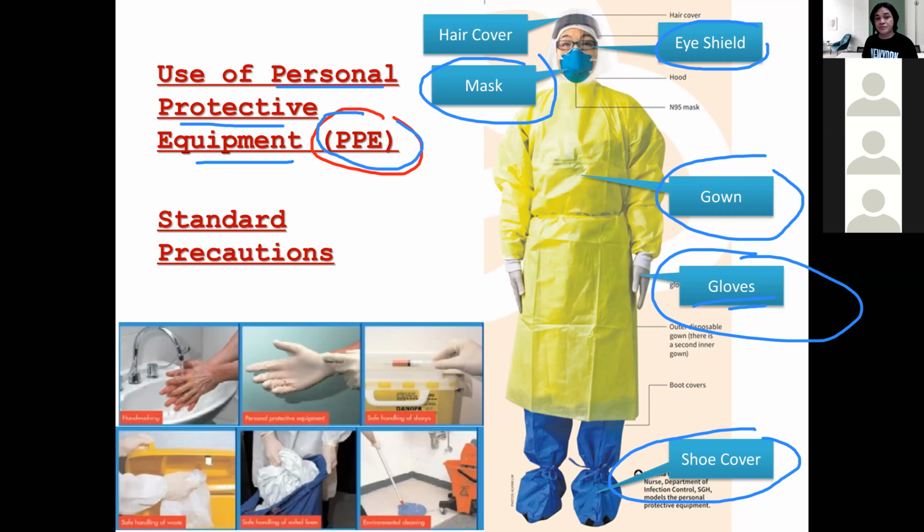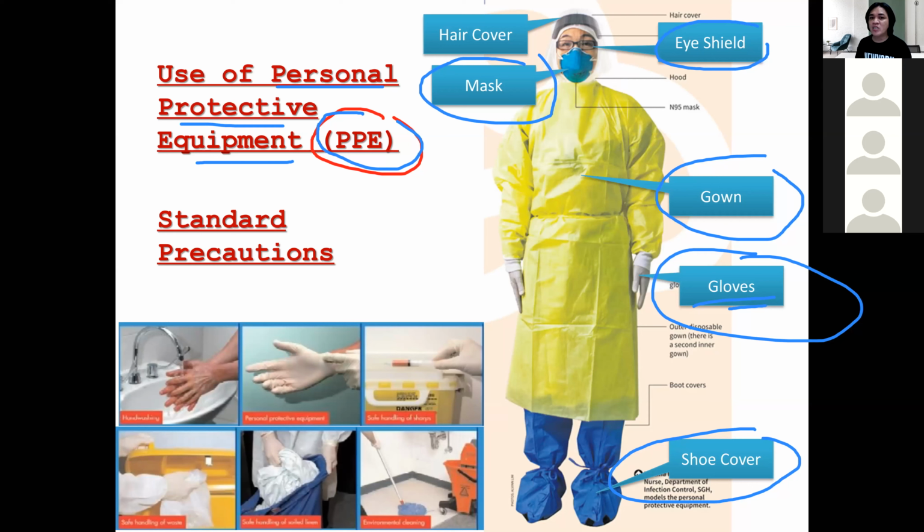Okay, now, remember, as we have mentioned, microorganisms have modes of transmission. It could be transmitted through direct contact, it could be droplet, or it could be airborne. These are the three most common ways in which microorganisms are transmitted: through airborne, through contact, or through droplet.